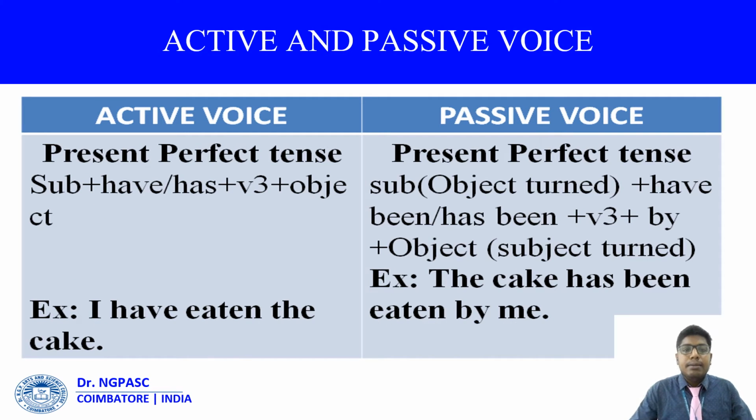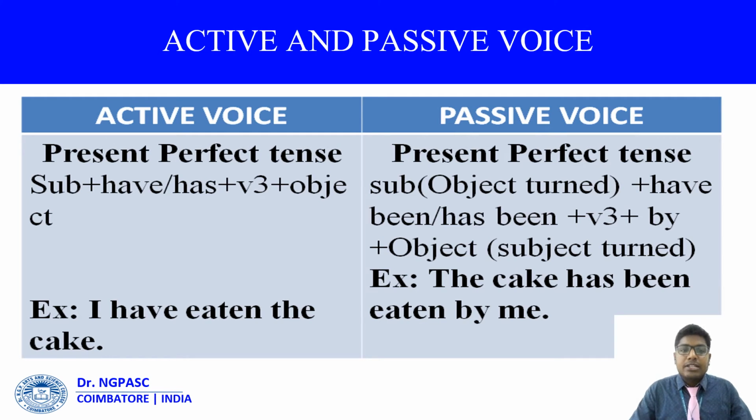And for the present perfect tense, the rule is subject plus has or have plus V3, and finally object. I have eaten the cake, and here cake is the object. So just take the object into the place of a subject.